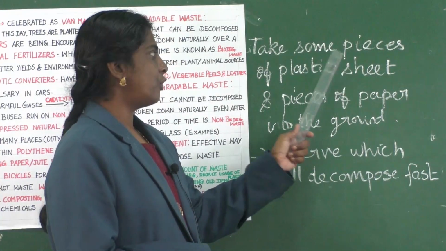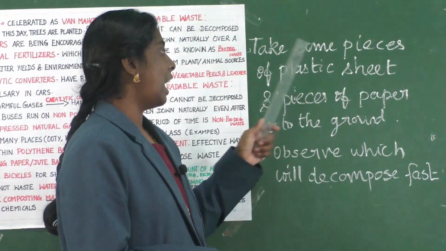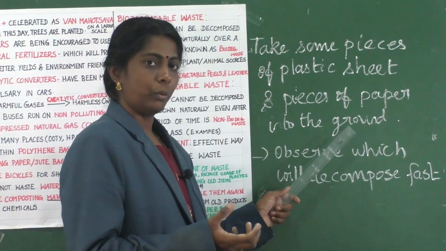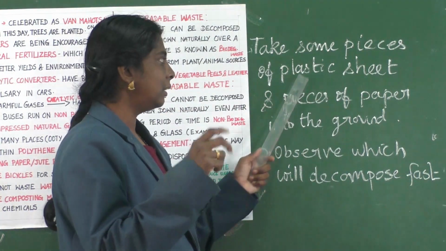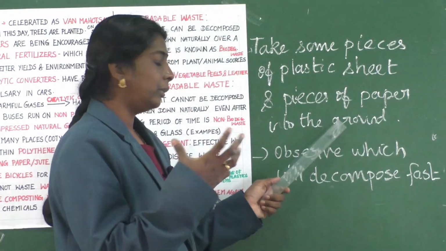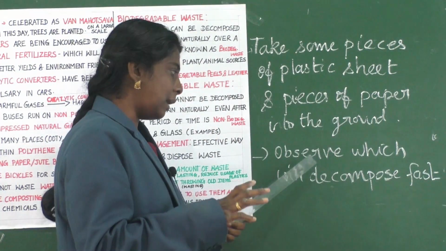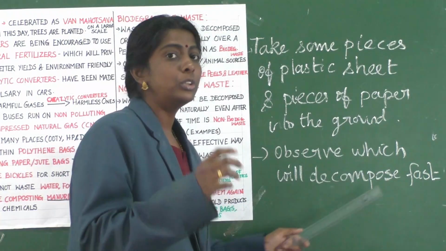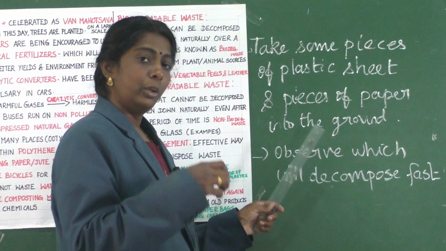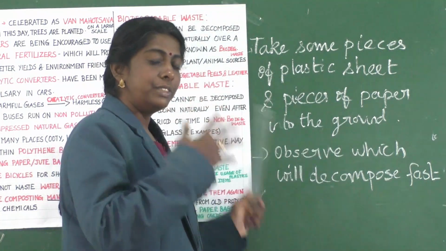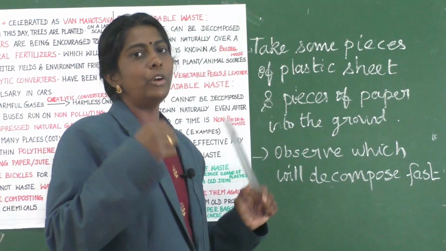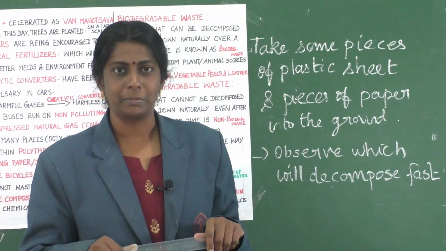Take some pieces of plastic sheet and pieces of paper and put them into the ground. Observe which will decompose fast. You want to observe and write the result, which is decomposing fast, and then submit it in your class email ID.